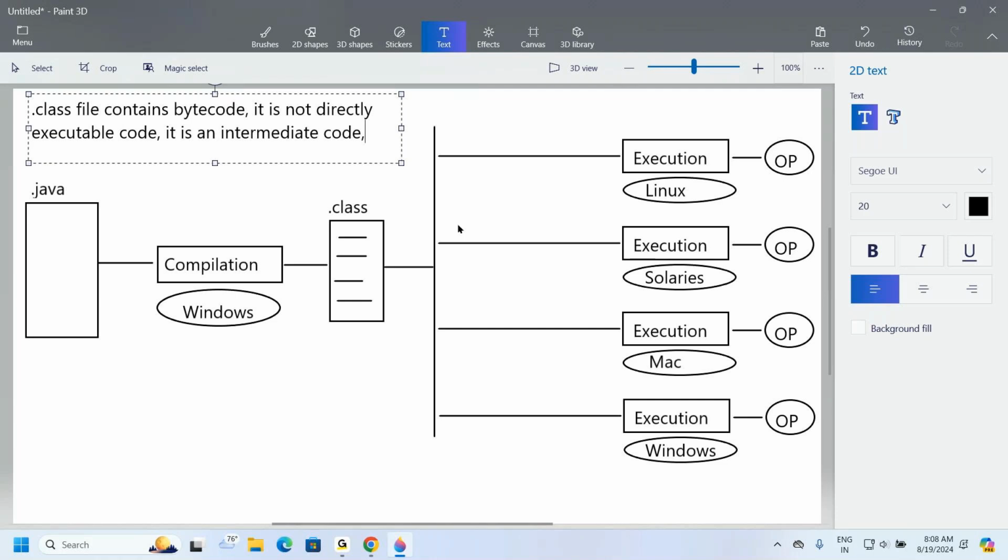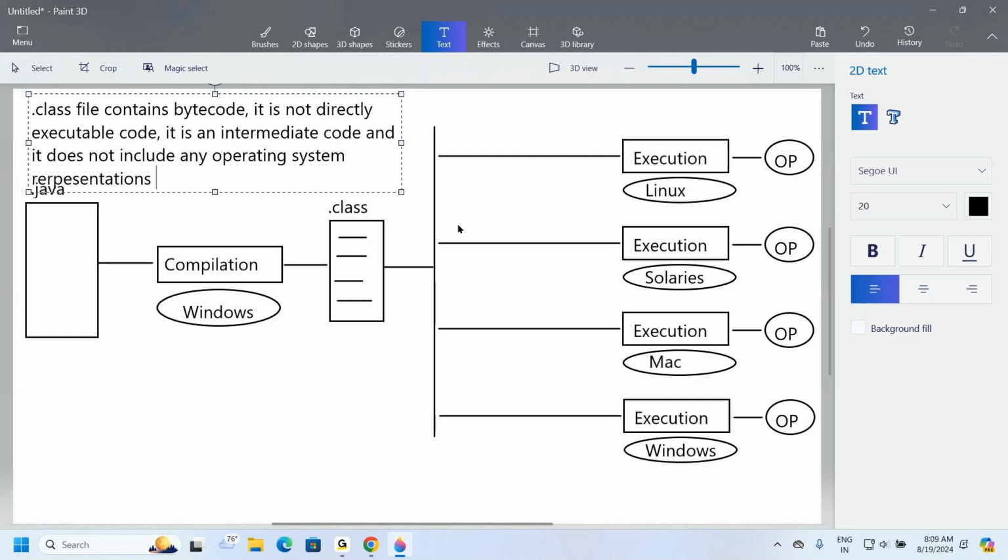And it has a specific nature: it does not include any operating system representations, including Windows. This is important. Why am I stressing this Windows now?